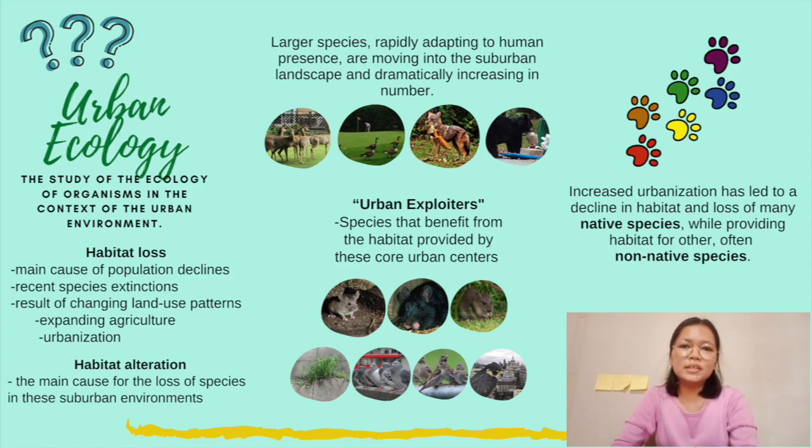Larger species that are moving into the suburban landscape and increasing in number might negatively impact us humans. White-tailed deer, carriers of Lyme disease, and Canada geese, attracted to large open areas of grasses, create health problems. Urban exploiters can tolerate high levels of disturbance, like weeds that can grow in pavement, birds that nest in urban areas like pigeons, peregrine falcons, and house sparrows, and even the rats and mice dwelling in our houses.